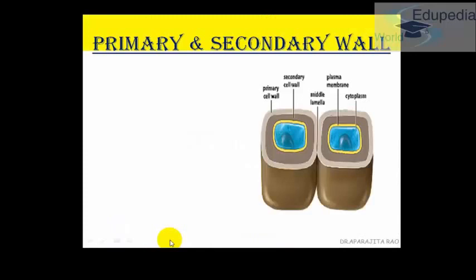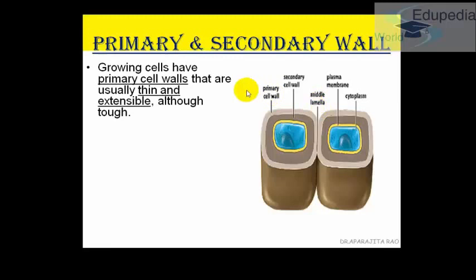In detail about the primary and secondary wall, if you see these diagrams, this is the primary wall, the lighter one. The darker one is the secondary wall, and the one joining the two cell walls is the middle lamella. The primary wall is more prominent in the growing cells. When you were a kid, you might have noticed that you were thin and very flexible. Similarly, the primary cell wall is thin and flexible.